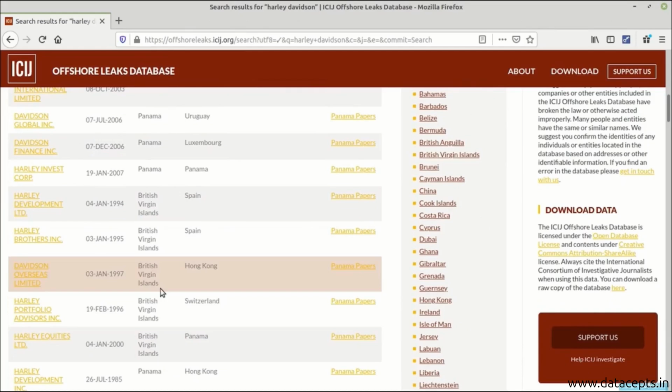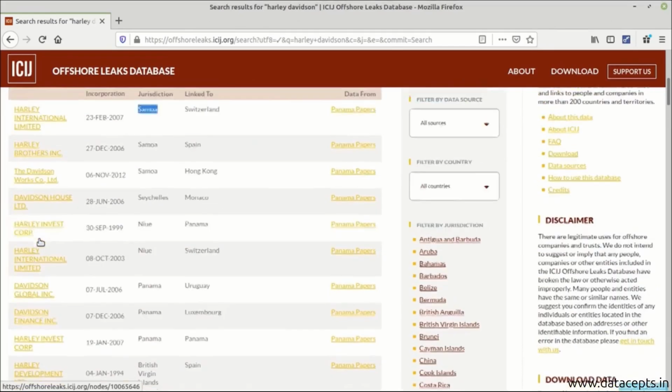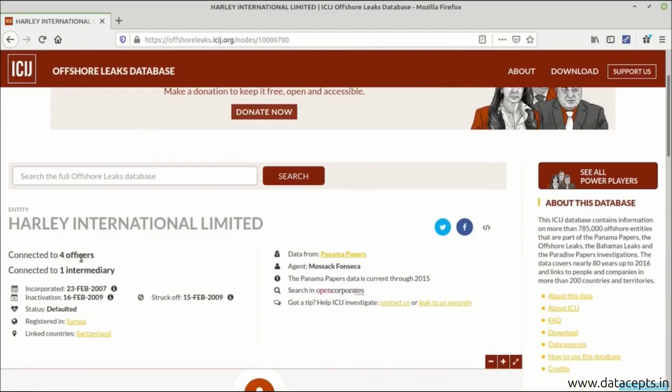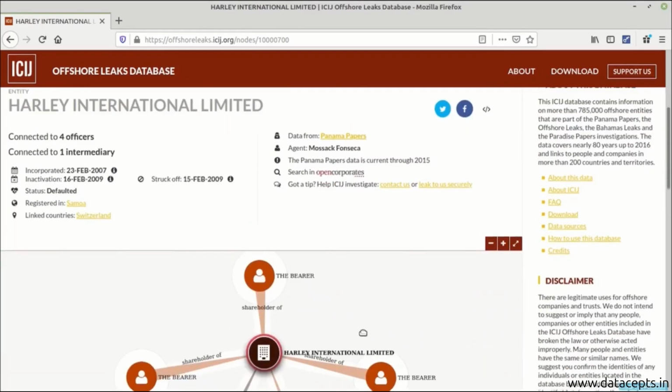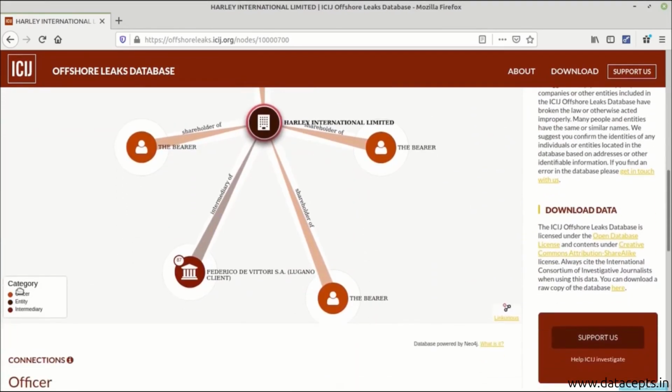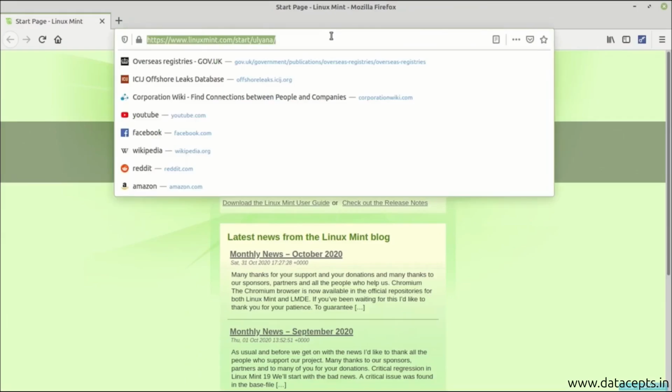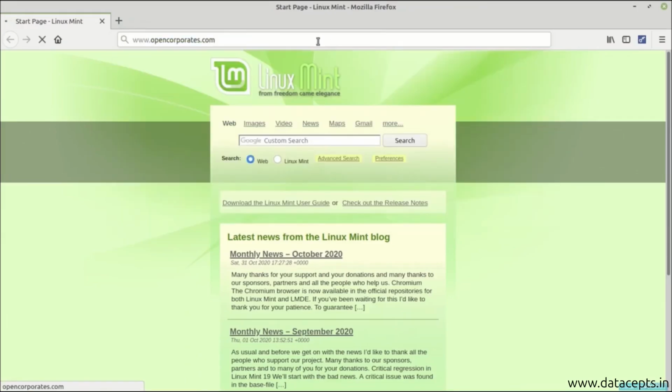There are multiple records as can be seen. If I click on them, you will find the number of officers to which it is connected, incorporation date, inactivation date, struck off on which date, registered in at which place, status is defaulted, and linked country is Switzerland. Again, the data is from Panama Papers. Here are the officers, entities. Here are their details.